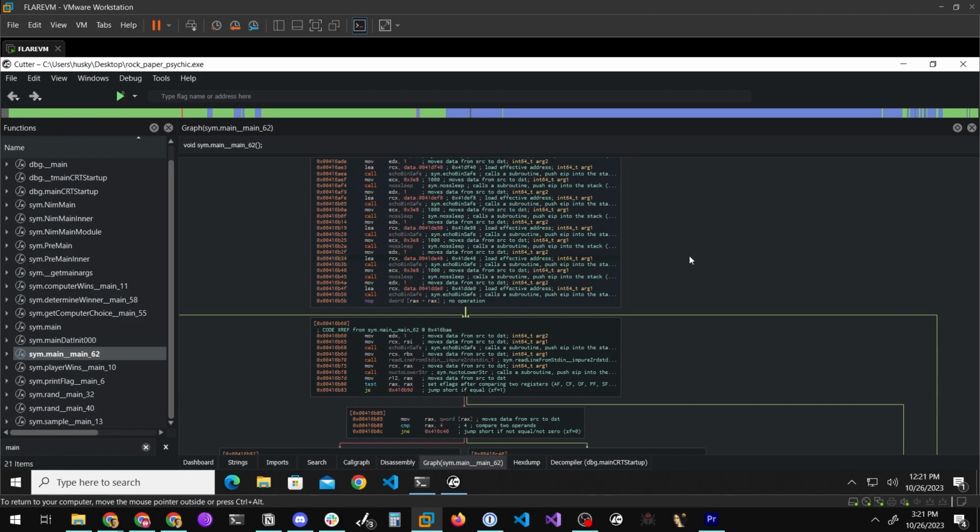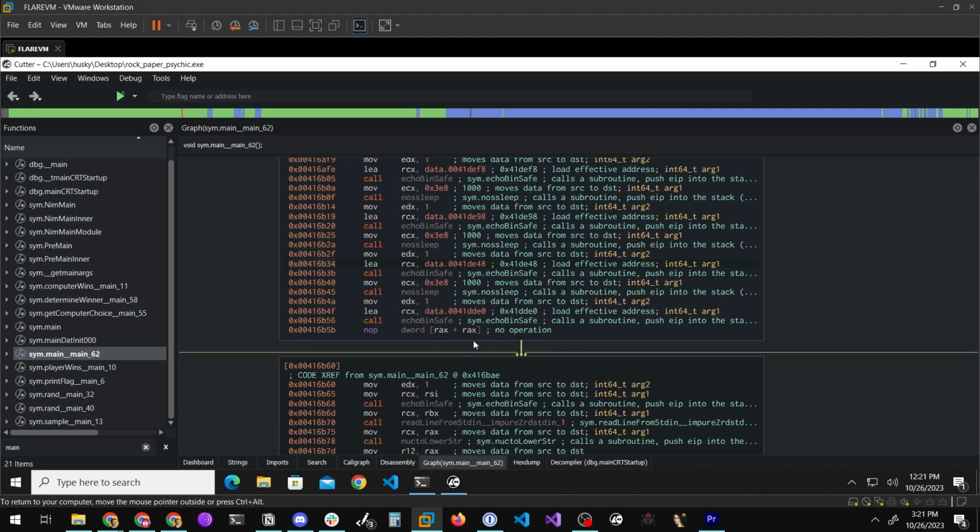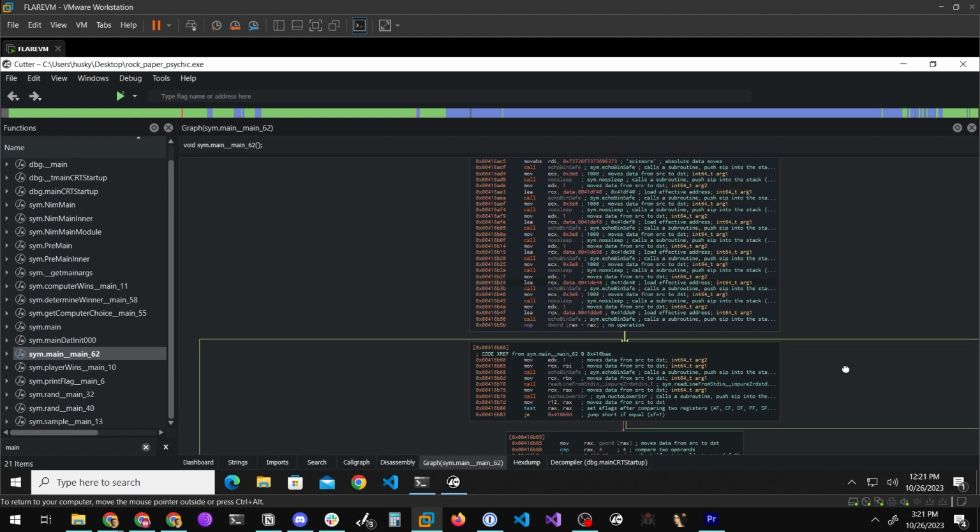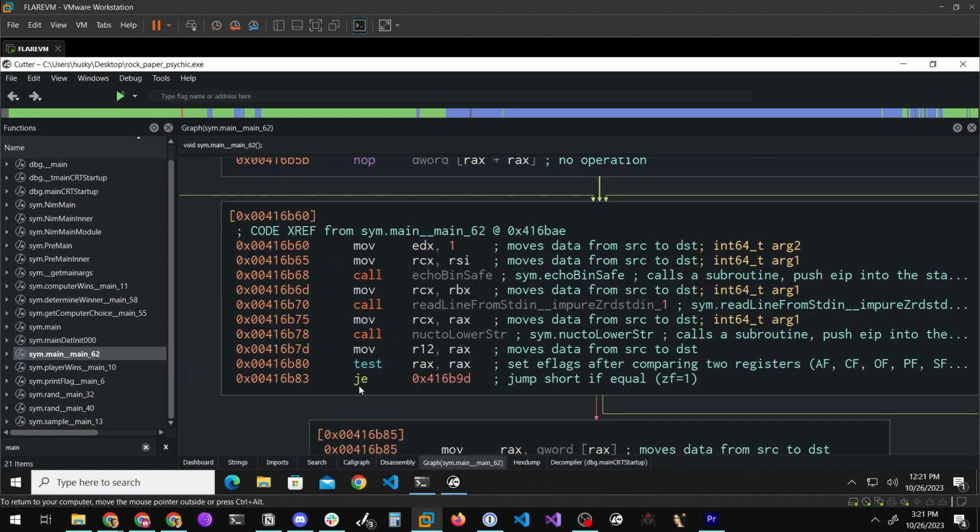I like to just do it at the bottom of these call graphs because I know that it's about to jump somewhere, and that's a convenient place to do it. You can even pick out something like the JE right here and just patch that location. So if you know that you can reach this point in the code, if you patch that location with the memory location of the win condition, then that works as well.